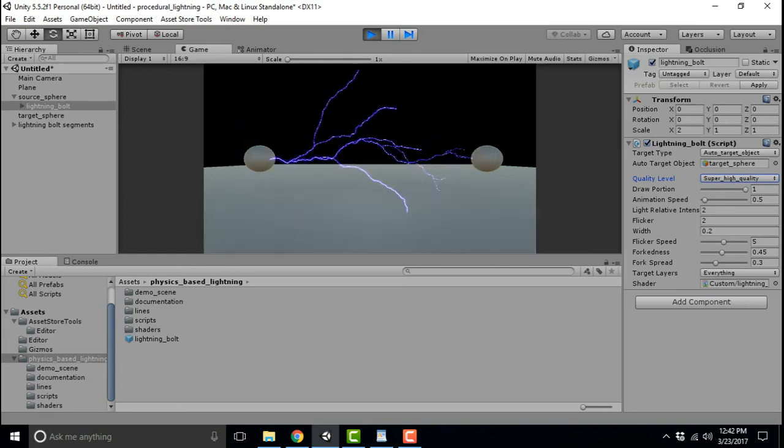And there you have it, the physics-based lightning effect from Electric Toad Engineering. We hope you enjoyed this presentation.